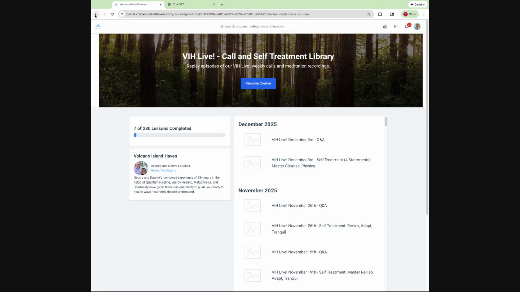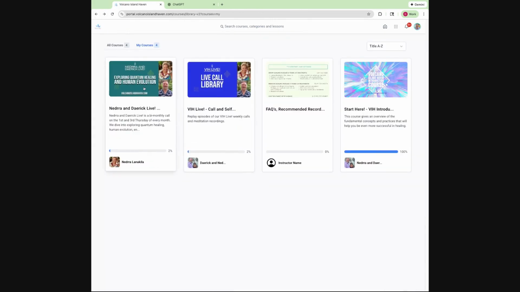So let's go back to the page here. In this page, if you're part of our Thursday Live, this is where you'll find the Thursday Live recordings. If you didn't attend live, it's where the recordings are. So again, don't worry about completing all these bars at the bottom, because you probably never will complete all those, because that's maybe thousands of hours. But this one over here, the intro, that should say 100%. Definitely, that's the one that should say 100%. That means you've gotten all the basic information.